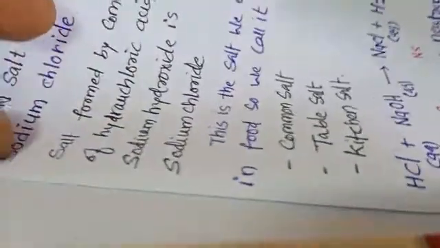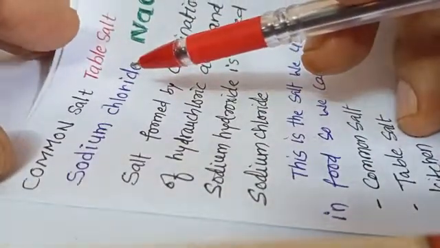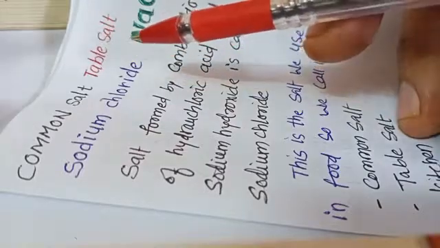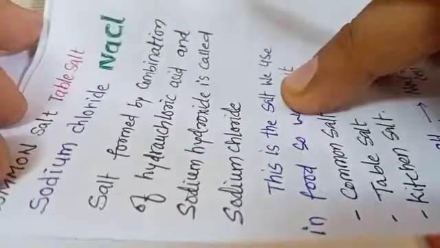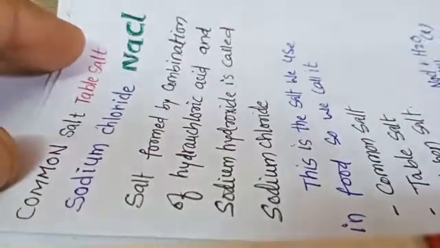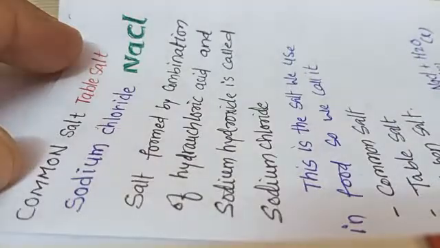So this is how, my dear students, depending upon the positive and negative ion or radical present in the salt, we can divide them into various families. I hope, my dear students, you are enjoying your studies. In the next video, we will study about common salt and the various substances that can be produced from common salt.